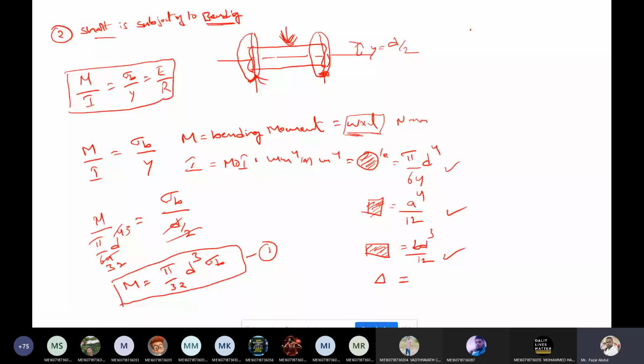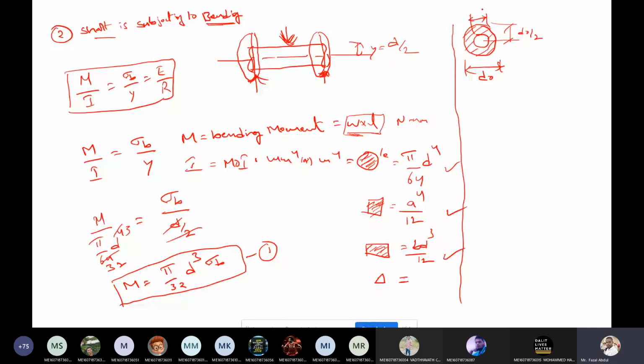Now, if the shaft has a circular cross section with a hollow, this is the outer diameter d naught, and this is the inner diameter di.